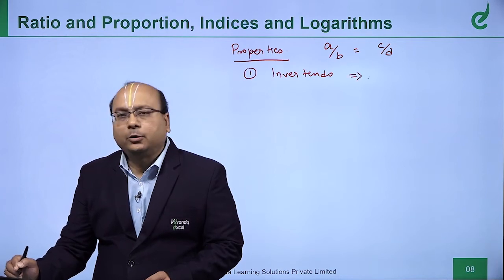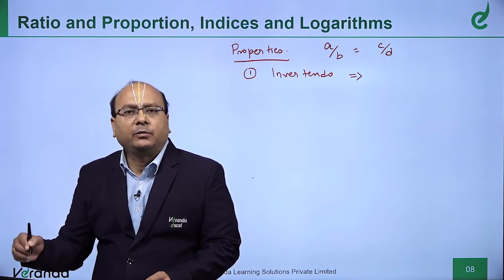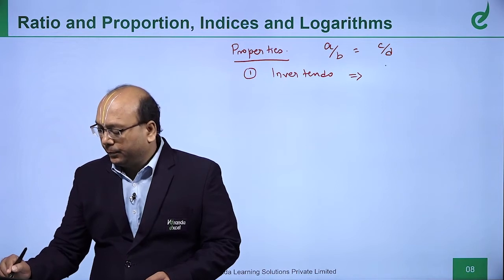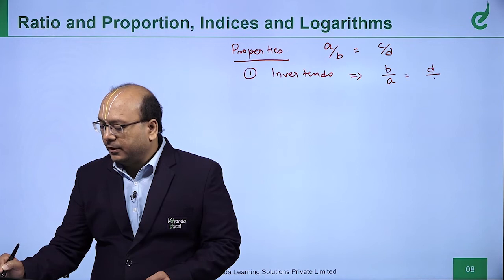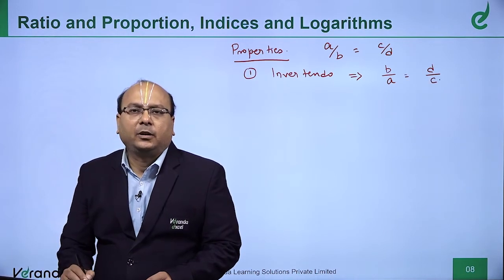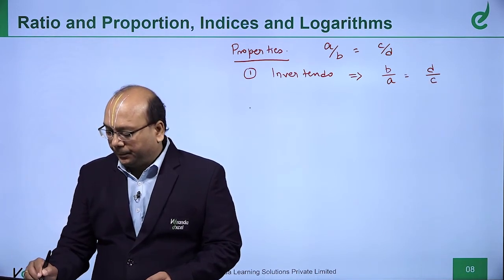What is the invertendo property? You invert the given ratio. So, B by A will be equal to D by C. This is called the invertendo property.